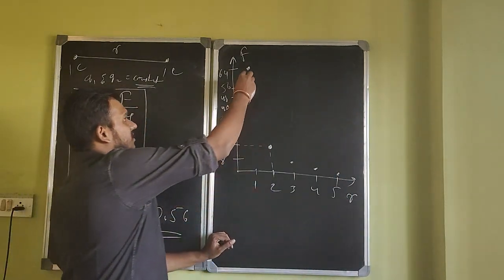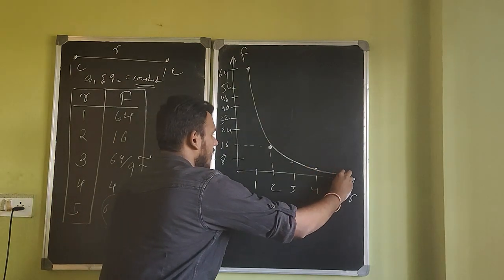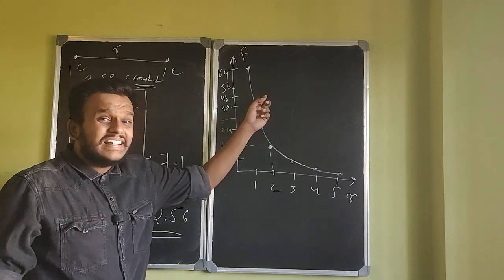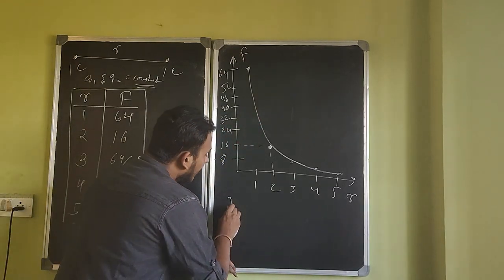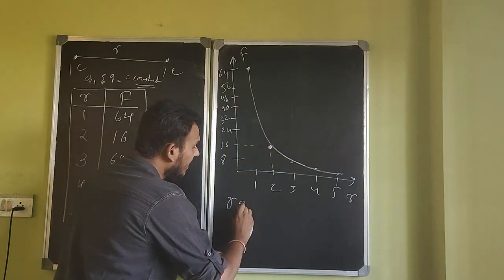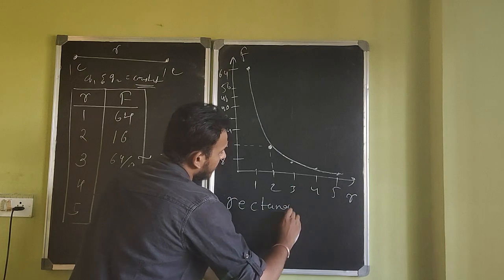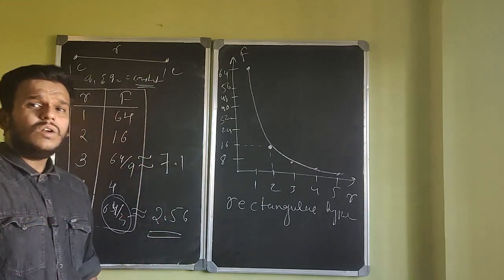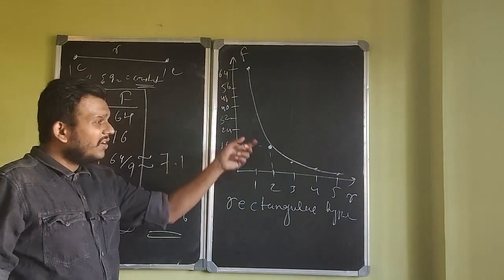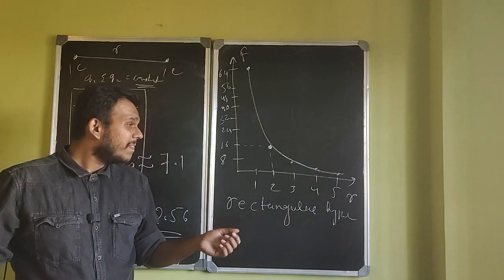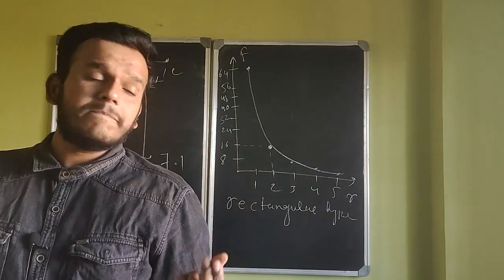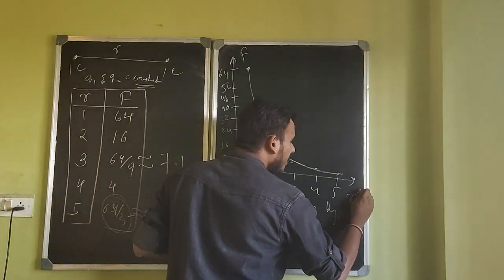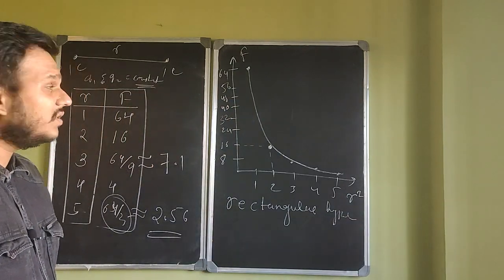Now if I connect all these dots, notice the graph. You see this graph? This shape is called a rectangular hyperbola. But later on, we plotted this graph and were getting a rectangular hyperbola, but it was not matching with the dimensions of force. Then what we did was we plotted a graph of force versus r squared.